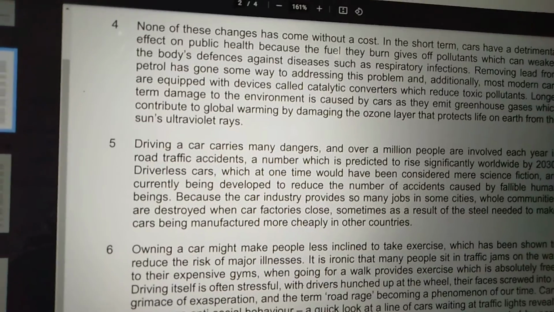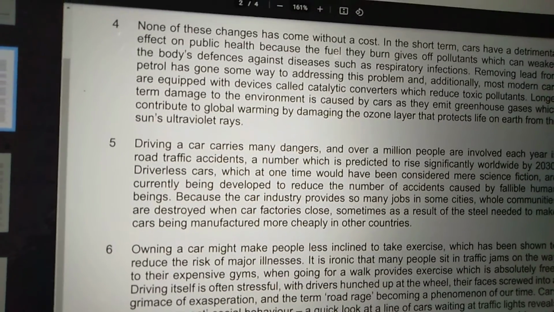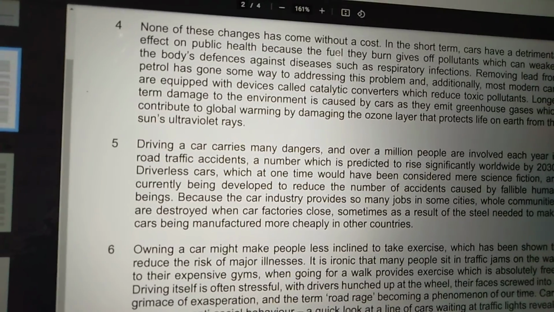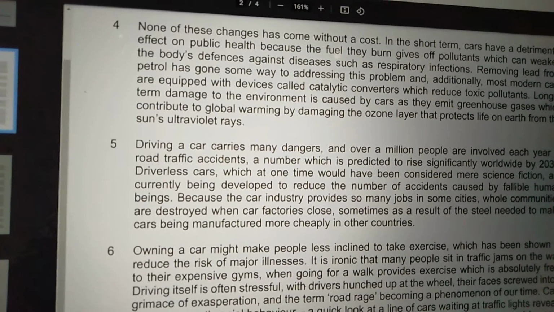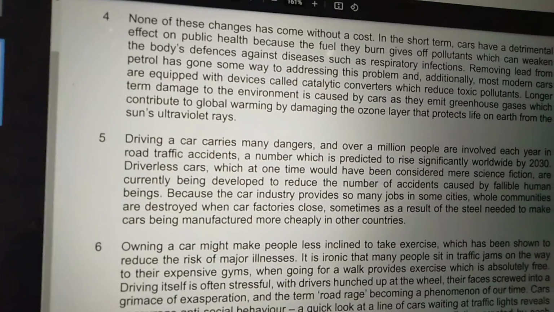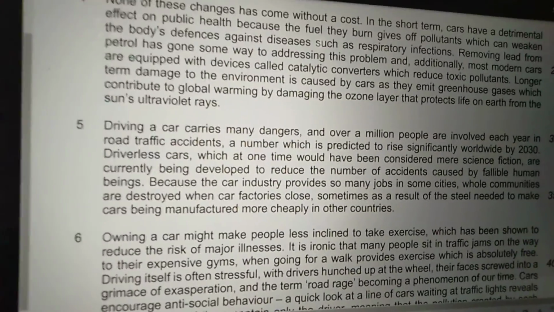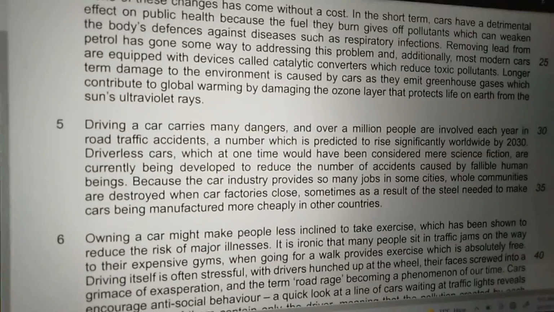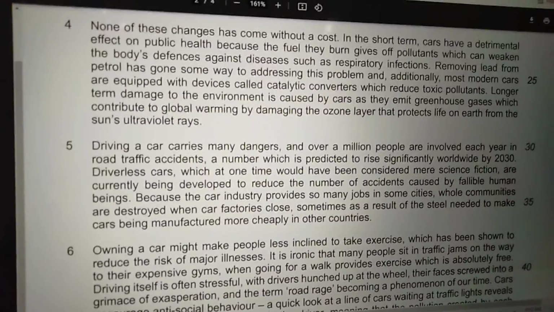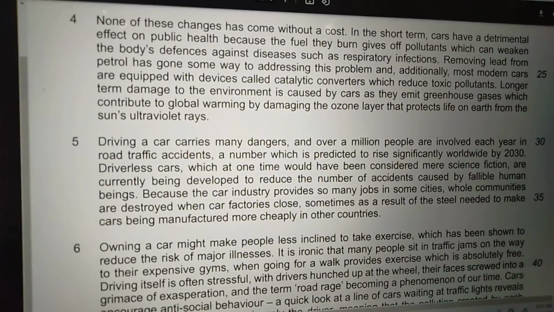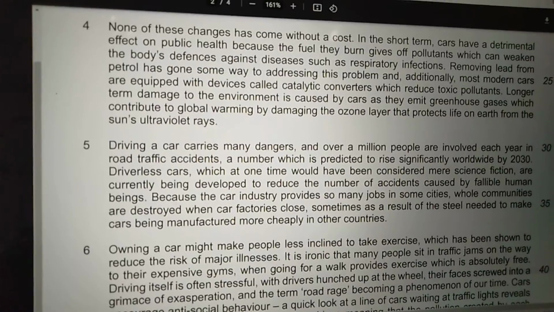Additionally, one more step is being taken, and that is modern cars are equipped with devices called catalytic converters which reduce toxic pollutants. Now in modern cars, there is a device called a catalytic converter that is being installed, and because of that the ratio of harmful pollutants is reduced. Clear?